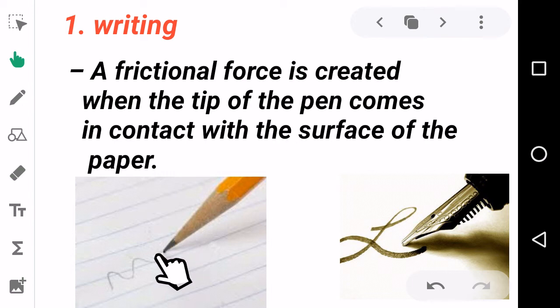Here, we slide the pencil, no? So now an opposing force arises from the sheet of paper to the pencil. Because of that, we can write. A frictional force is created when the tip of the pen or pencil comes in contact with the surface of the paper. It enables us to write.